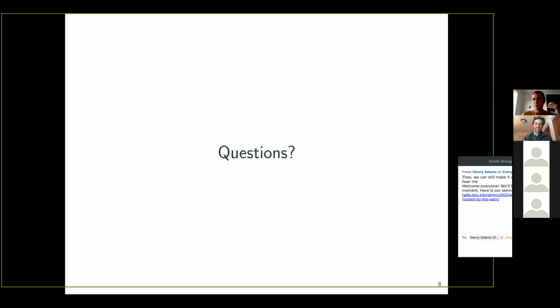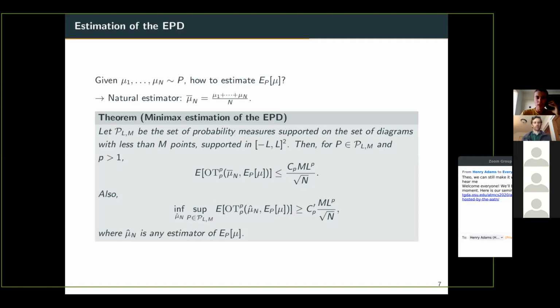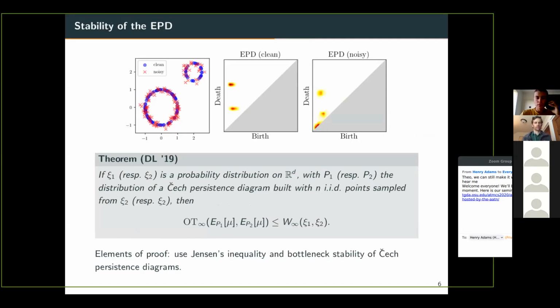Michael, please go ahead. Yes, thank you very much. Maybe I am asking my first question again in some different form, but what confuses me a bit is what is the relation between the Wasserstein metric on distributions and the metric that you propose? Because you said in the talk that you don't want to explain what the Wasserstein metric is. Is it what you defined as OT? Is this different from the Wasserstein metric on the distributions?